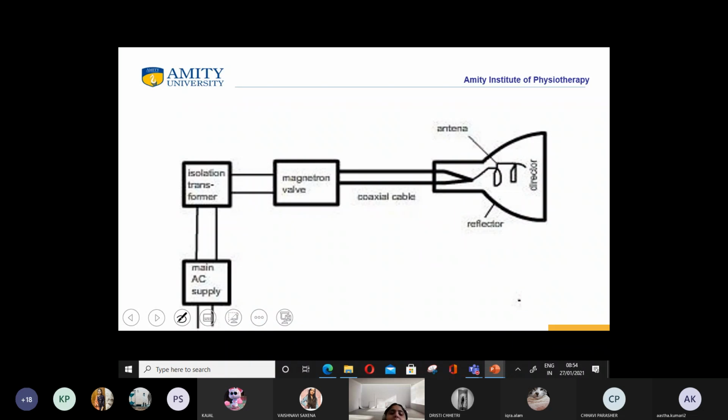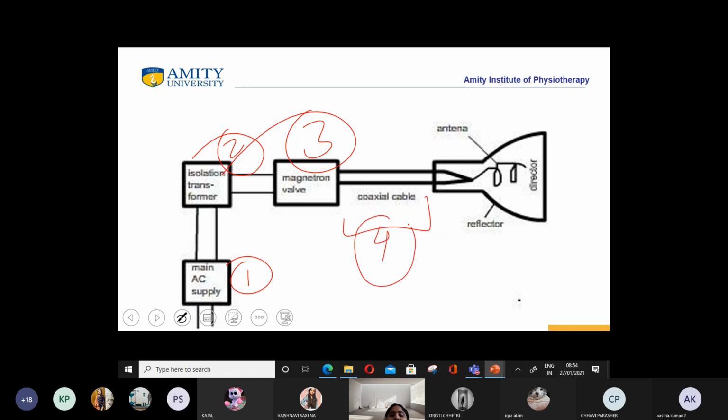Okay, now how does it actually look? First, it is the main AC supply, then the isolation transformer, then it is connected to the magnetron valve, then there is a coaxial cable which carries the responsibility to direct all the energy onto the radiating system, and this radiating system has the antenna, reflector and the director.